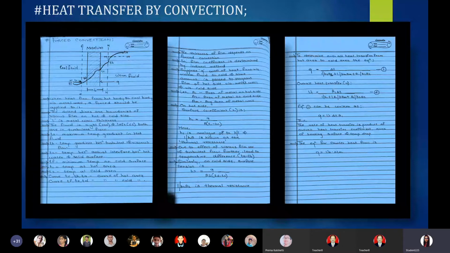Okay, we will repeat. Now what is happening: this Q watt of heat we are supplying from the hot body to the cool body. What happens while passing through this hot region to the cool region is that the metal wall as well as this stagnant film are present in between.